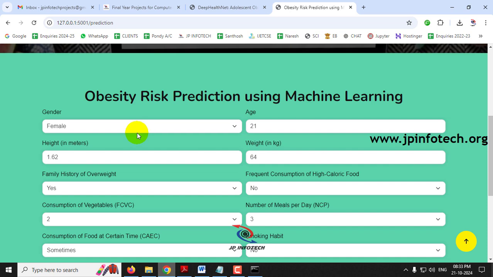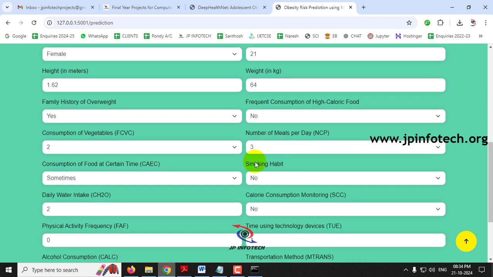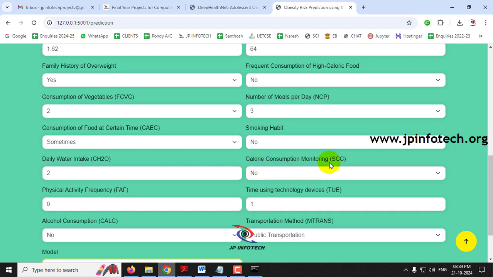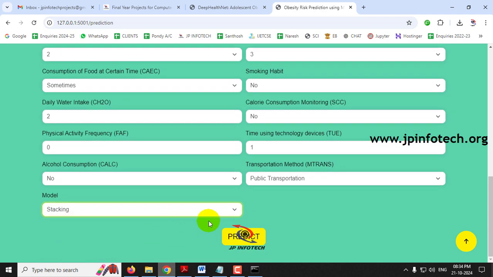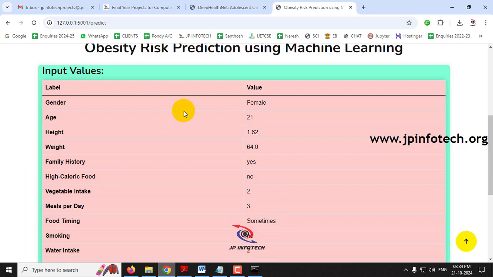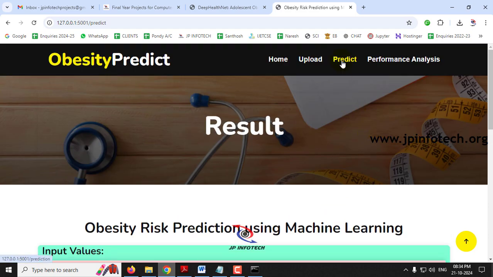For the second case, the gender is female, age 21, height 1.62, weight 64, family history yes, frequent consumption no, consumption of vegetables 2, number of meals 3, consumption of food sometimes, smoking habit no, daily water intake 2, calorie consumption monitoring no, physical activity 0, time using technology 1, alcohol consumption no, transportation method public, and finally I'll select the model as stacking this time and click the predict button. Now you can see the values we have entered, and finally the predicted result is normal weight.